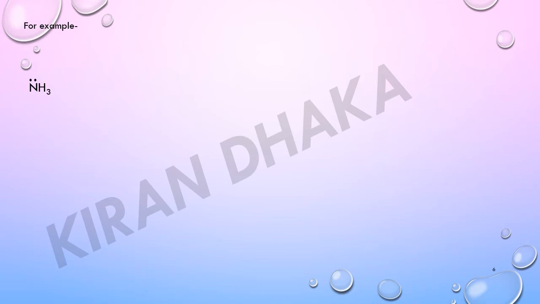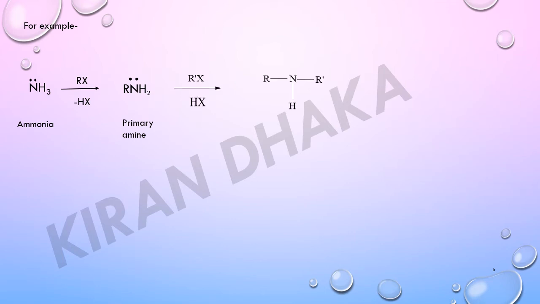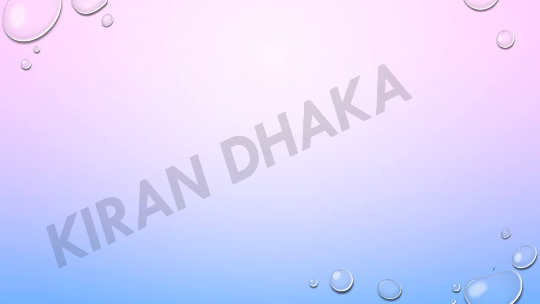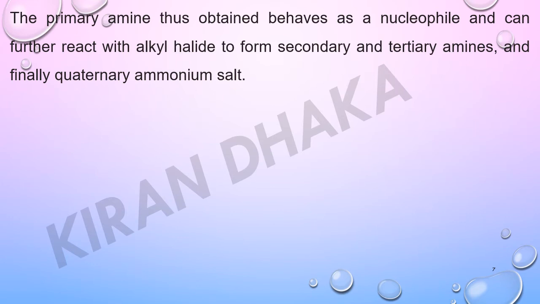For example, NH3 molecule reacts with RX and gives RNH2, that is primary amine. Primary amine reacts with R-X and gives secondary amine. Secondary amine reacts with R-X and gives tertiary amine. Tertiary amine reacts with R-X and gives quaternary ammonium salt. The primary amine thus obtained behaves as a nucleophile and can further react with alkyl halide to form secondary and tertiary amines and finally quaternary ammonium salt.